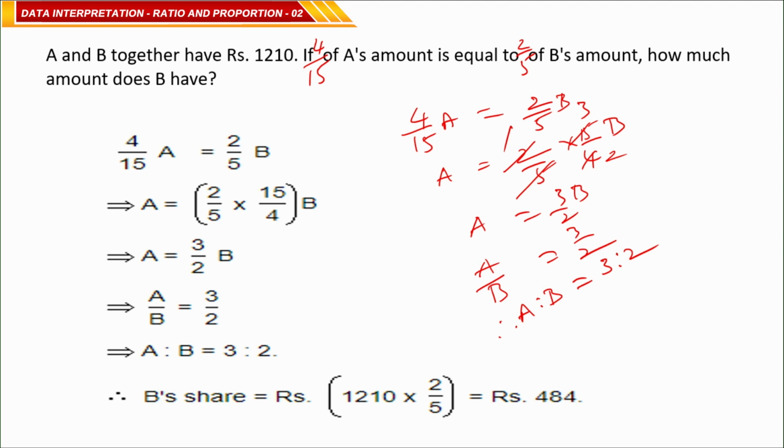Now we are going to find B's share. A and B together have 1210 rupees. Out of 5 parts, 2 parts are for B. The total is 5, so you have to multiply 1210 with the fraction 2 by 5. 5 1s are 5, 5 2s are 10, 5 242s are 1210, so 2 times 242 means 484 is the answer, clear. That is how we have to calculate the required one.